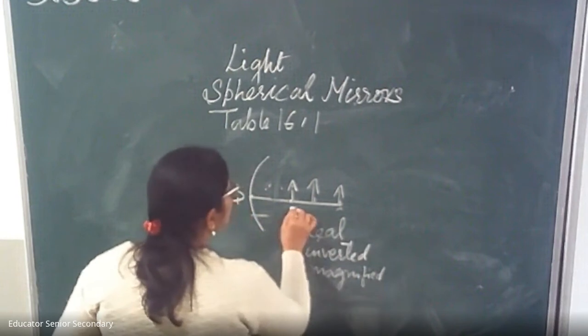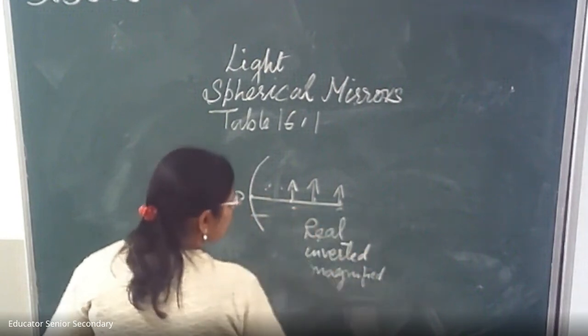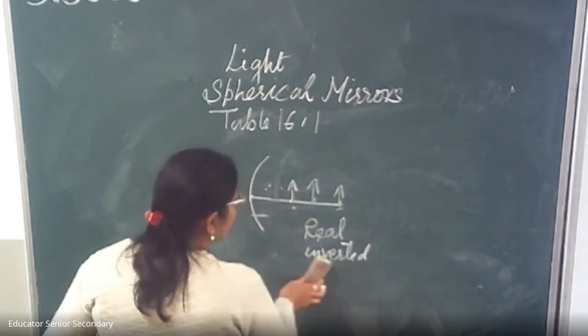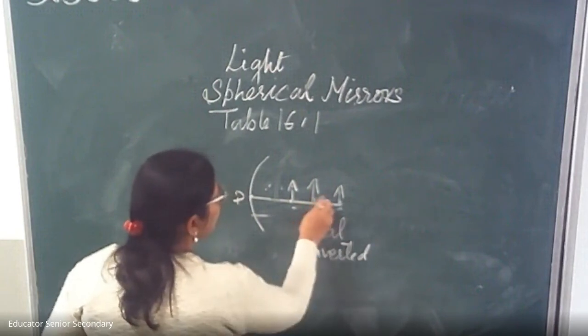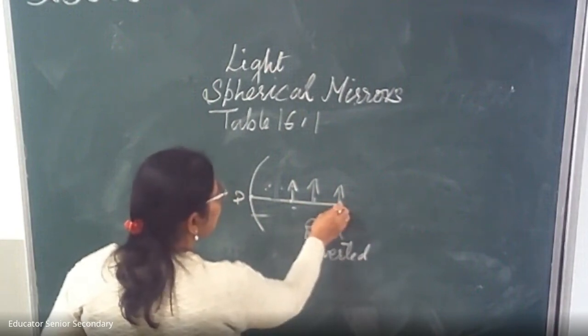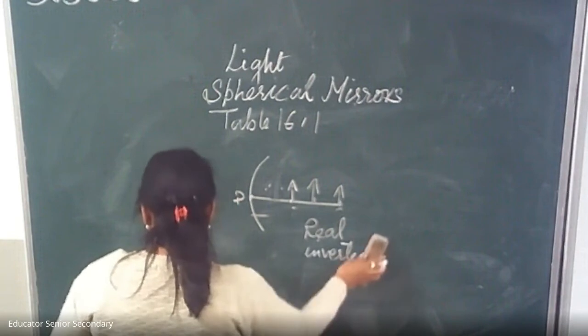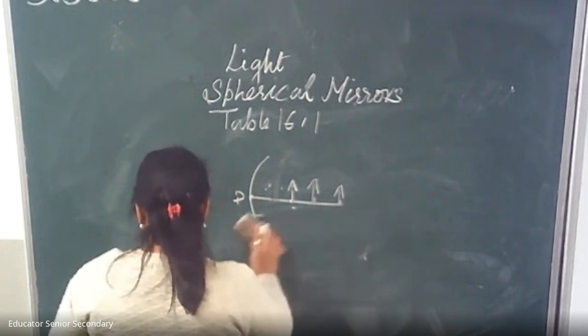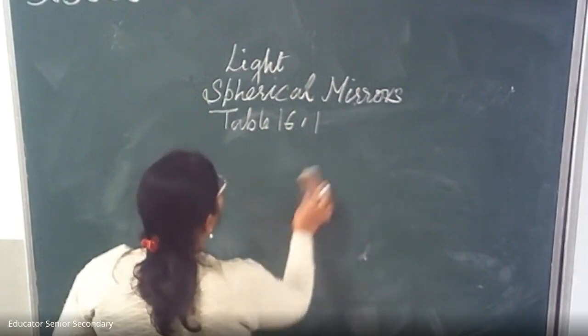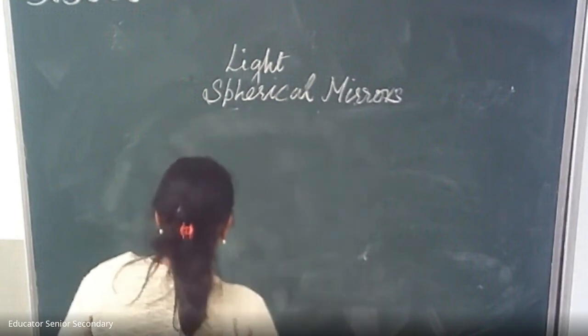When it is between F and C, it is also bigger than the object. And when it is at C, it is of the same size. So now you know about the concave mirror.